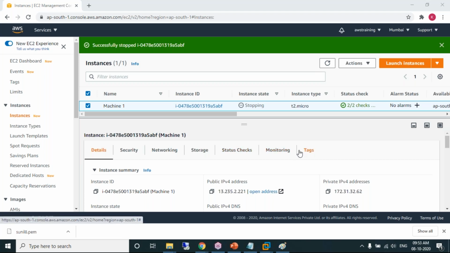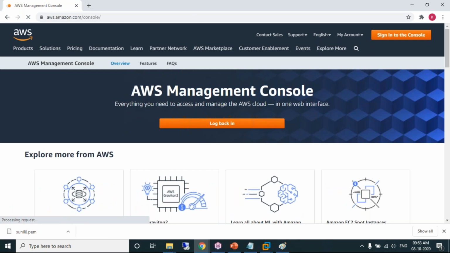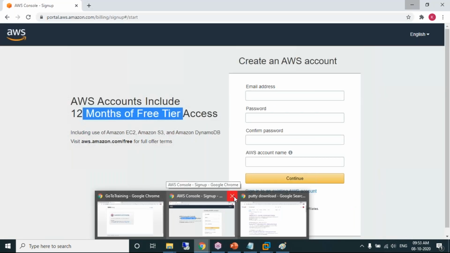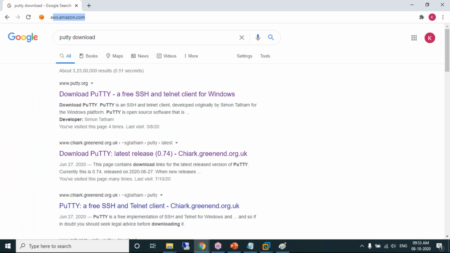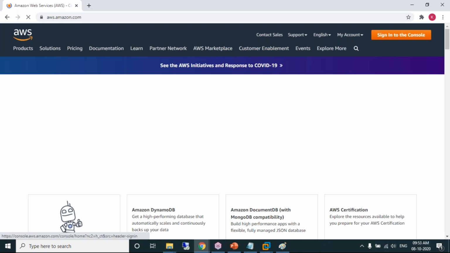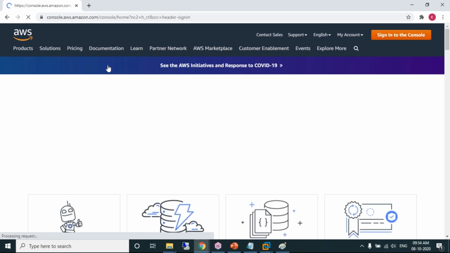Just wait for a minute. Stopped. After stopping, please go ahead and sign out of AWS. This is the way we need to handle the AWS account. Let's say if you want to practice the next day, as usual, you know the URL. What's the URL? aws.amazon.in.